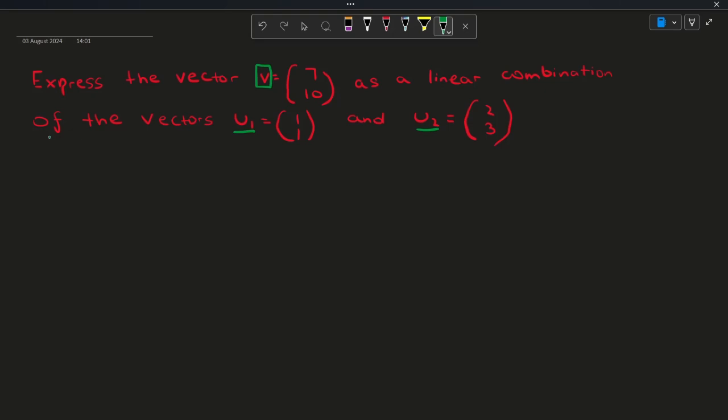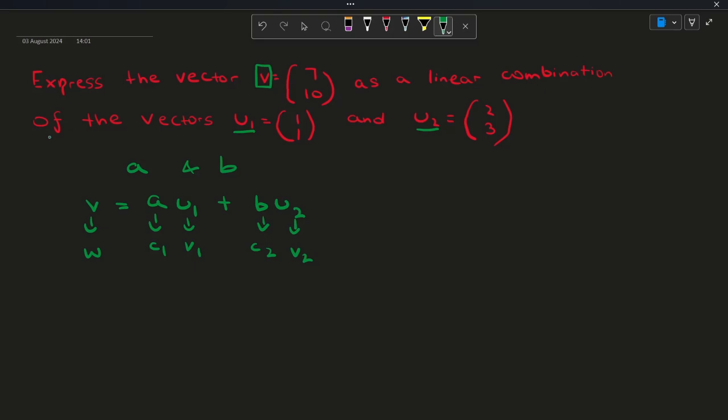We need to find the scalars a and b such that v is equal to a times u1 plus b times u2. So a is essentially c1, this is v1, this is c2, and this is v2, and this is our w. I'm just explaining how this compares to our original general form of linear combinations.